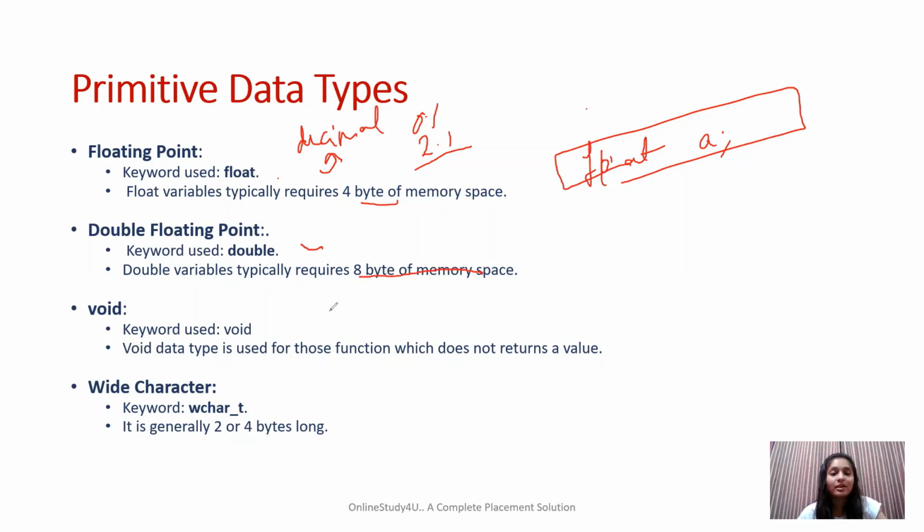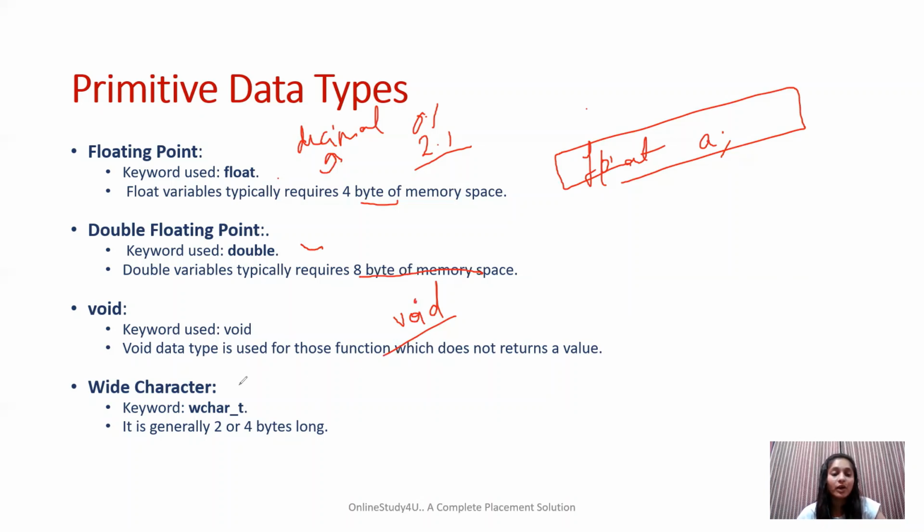The second last is void. Void is used when we don't have any value, that is, it is valueless. Void means empty, so we write void. Void is mainly used when there is a function which doesn't return anything. We will discuss void later when we discuss functions, so there you will get a better idea. For now, let's understand that void is valueless, or contains nothing.